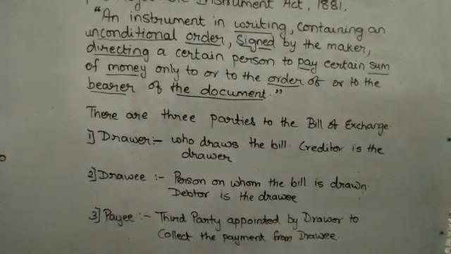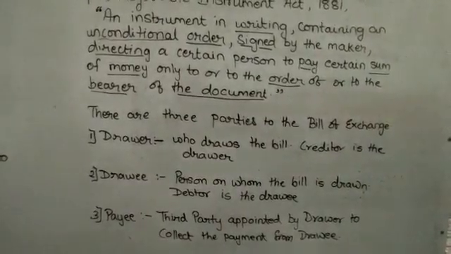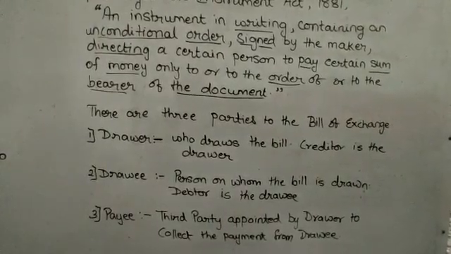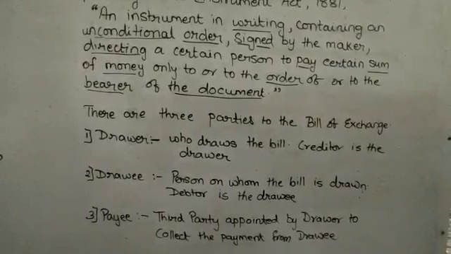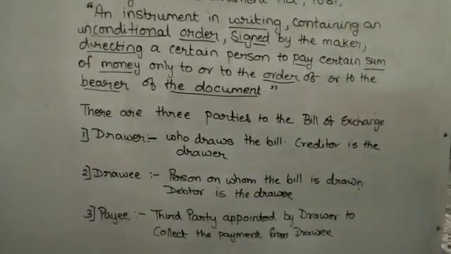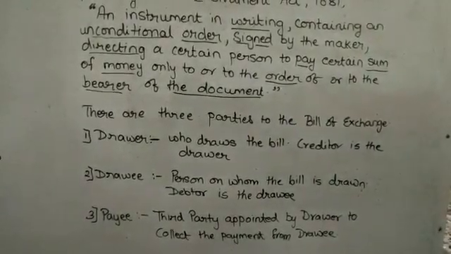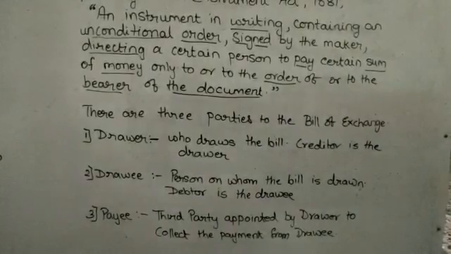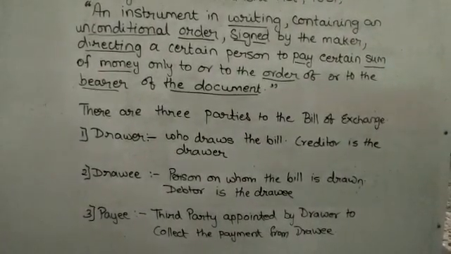That third party is called the payee. The third party will collect the amount from the drawee and transfer that amount to the drawer. He will act as a link between the drawee and the drawer. So these are the three parties to the bills of exchange.